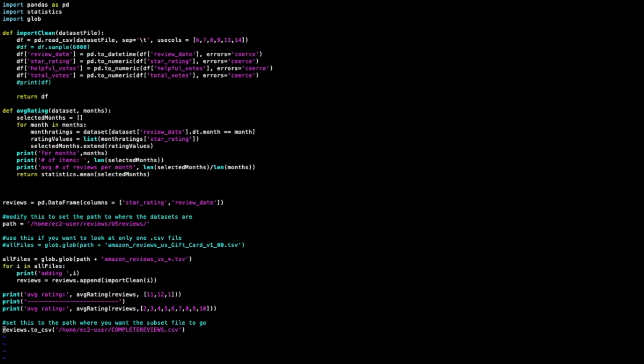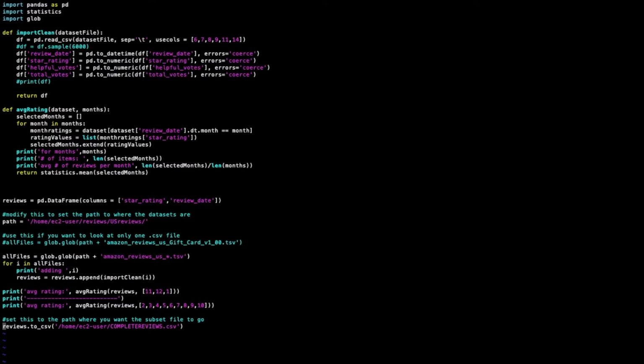And I specify which columns I want to use. So those columns 6, 7, 8, 9, 11, 14 are the ones that are most relevant to what I'm going to be doing with this data. I don't recall exactly what they are, but there are things like review date, star rating, number of helpful votes, total votes. You can see the next few lines are related to that.